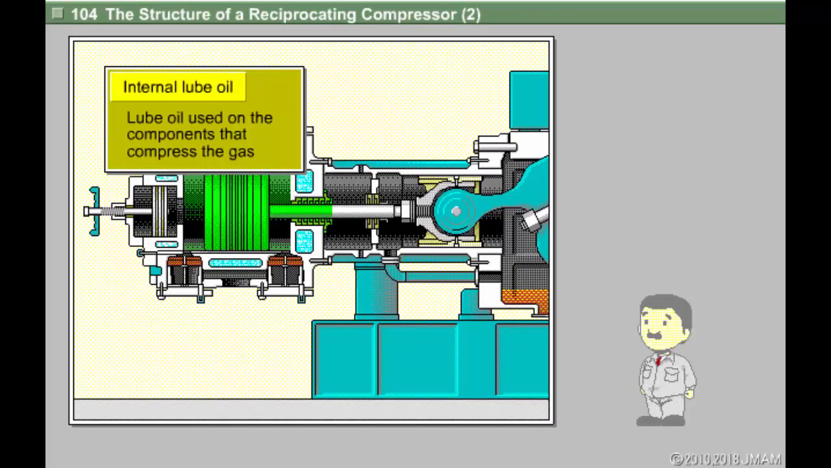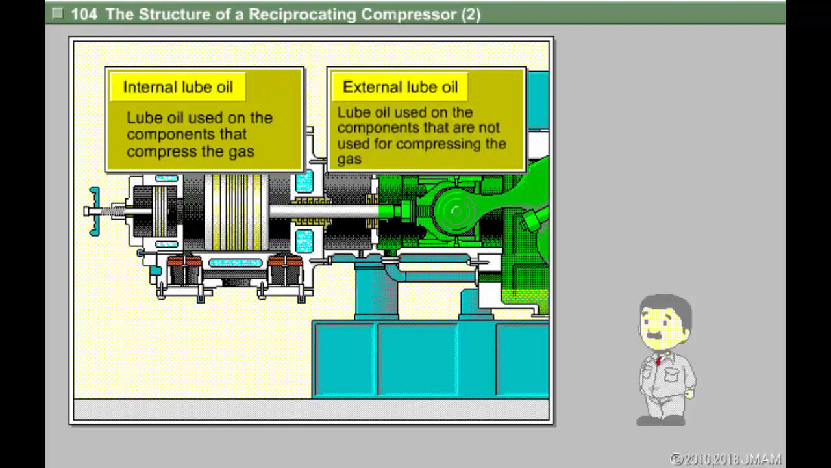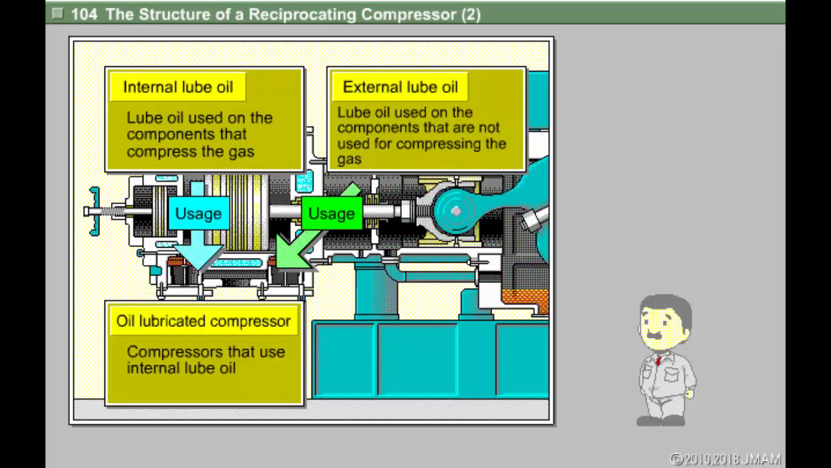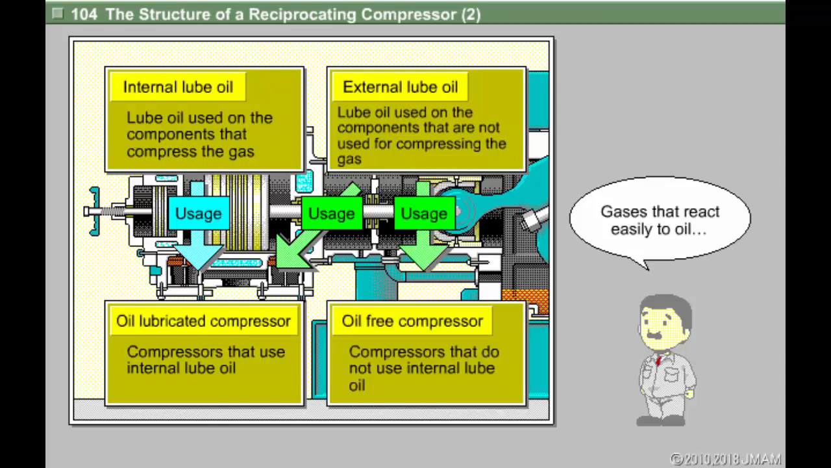The lube oil that is used on the parts that compress the gas inside the cylinder is called internal lube oil, while the lube oil used on other parts is called external lube oil. Compressors that use internal lube oil are called oil-lubricated compressors. However, in some cases, it may not be possible to use internal lube oil in a compressor when handling gases that react easily to oil. Compressors that do not use such internal lube oil are called oil-free compressors.